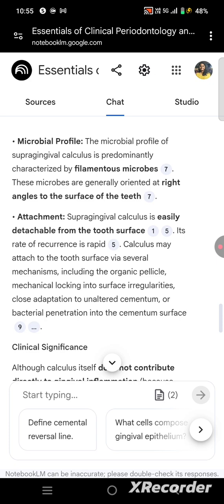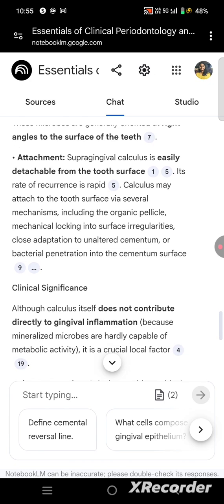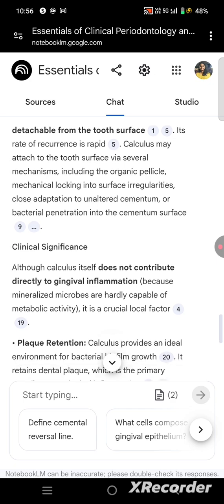The calculus must be attached to the tooth surface through several mechanisms. These include the organic pellicle, mechanical locking in surface irregularities, close adaptation to unaltered cementum, or bacterial penetration into the cementum surface.